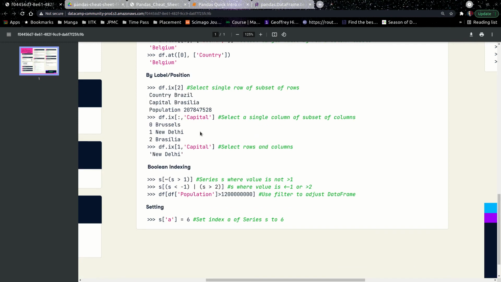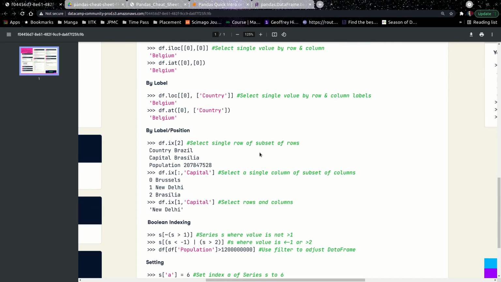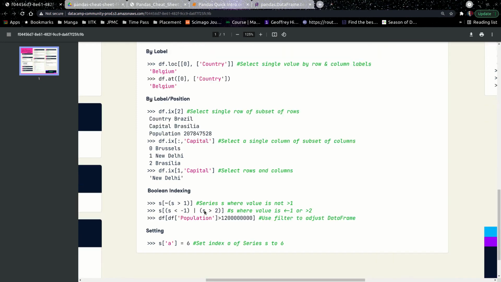Now, by label and by position, so let's say I want to access all the values, right? All the values can be accessed in this sense by using colon, right? Colon means that here I specified a single value for it, right? But if I want, I can specify all the values by using the colon, as I specified in the list, from 0 to all, the whole length of the list. So similar for the data frame when I'm using this kind of structure. Okay. Now I'll be giving you a demonstration of how these will work. So let's leave it at that.